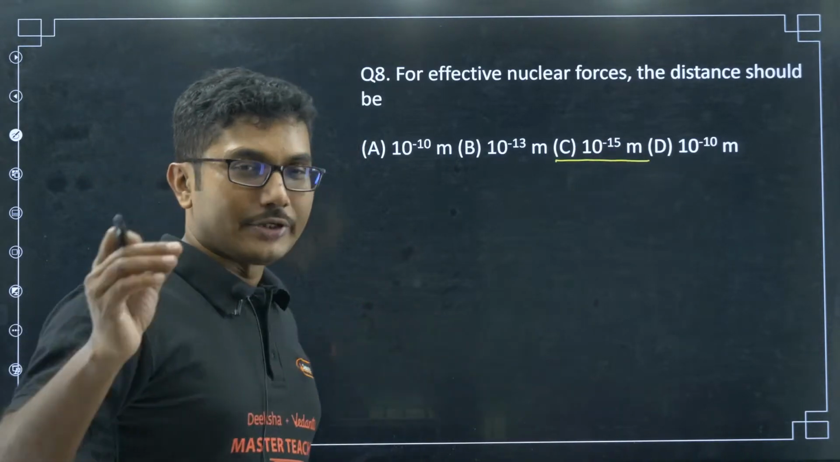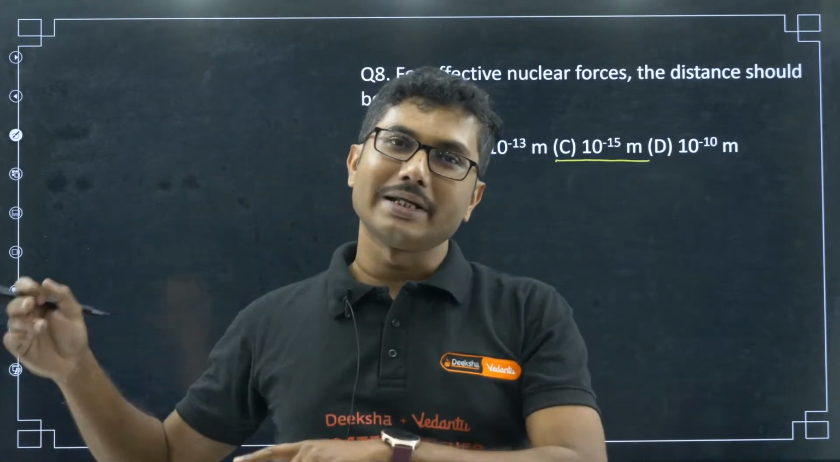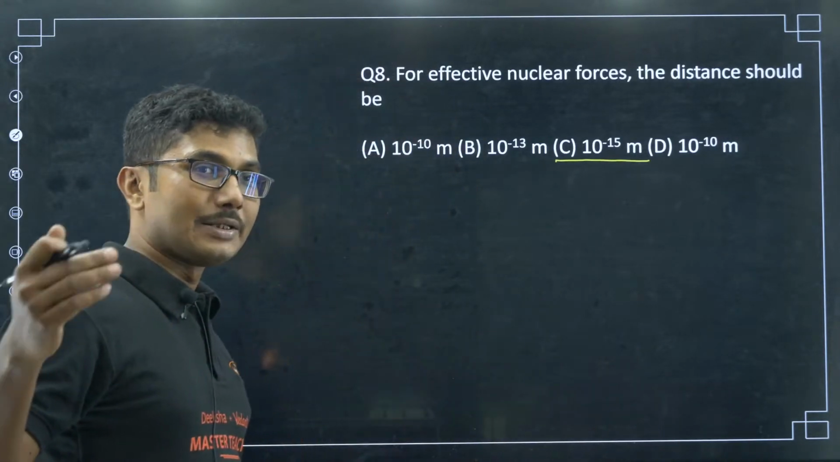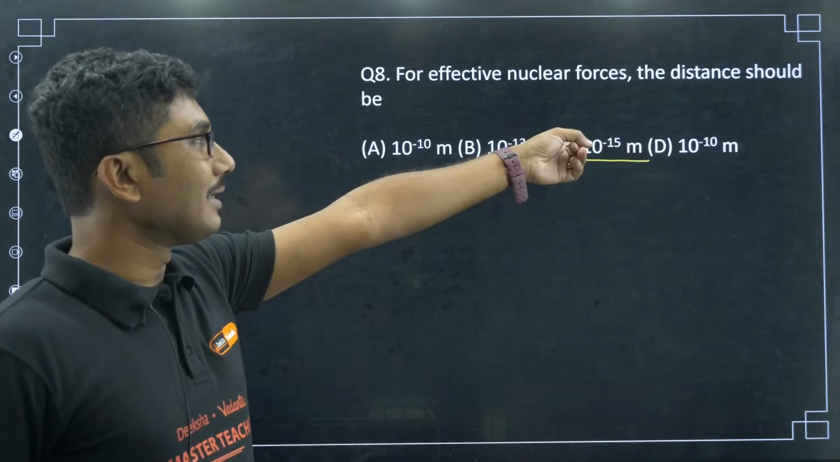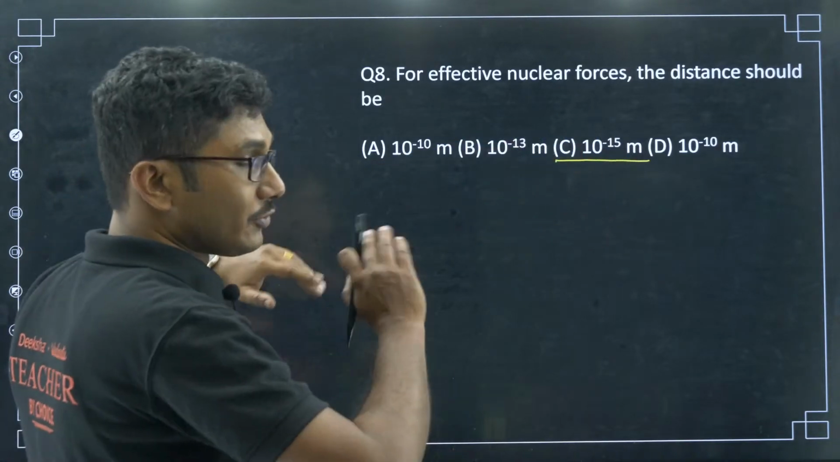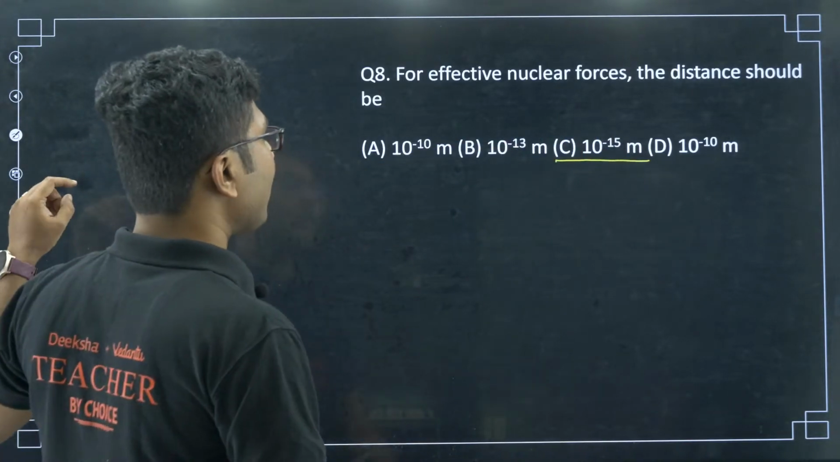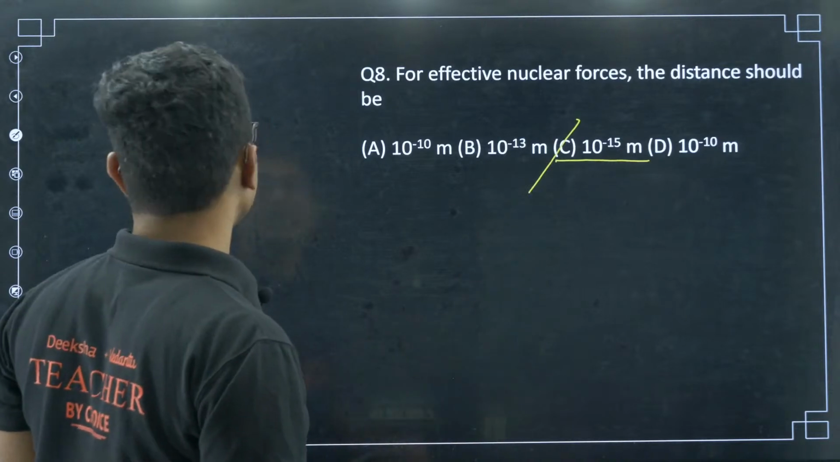Okay. So, there is a range where it is attractive, there is a range where it is neutral, then it is repulsive. So, basically this is the correct answer, 1 femtometer. It is of the range of femtometer, 10 to the power of minus 15 is the answer.